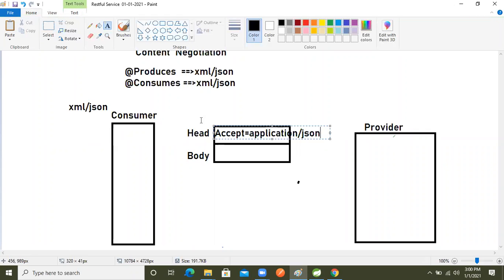Otherwise, if our acceptance type does not match what our provider can produce, it will return an HTTP error. One minute, somebody is messaging.